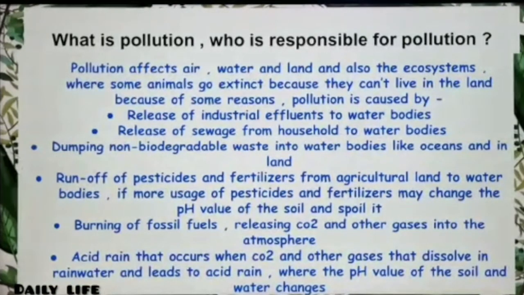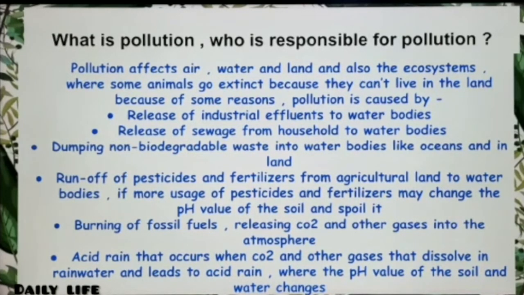What is pollution? Who's responsible for pollution? Pollution affects air, water, and land, and also the ecosystems, where some animals go extinct because they can't live on the land due to the reasons pollution is caused by. So the question is, what is pollution? What are the types of pollution? Okay, you can tell in the comments. And let's go to it.